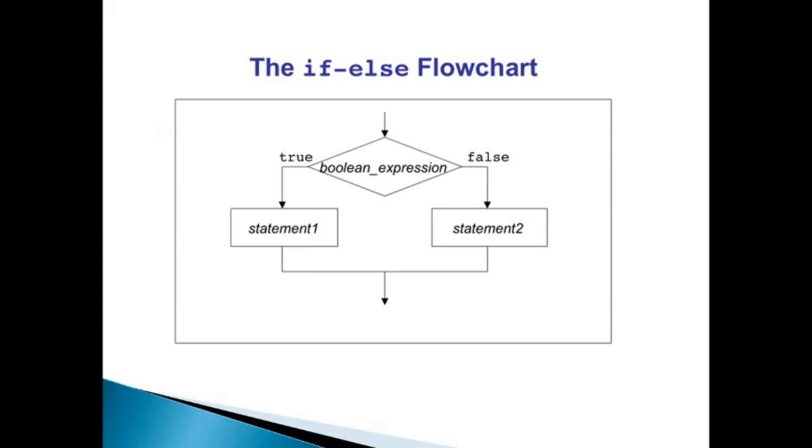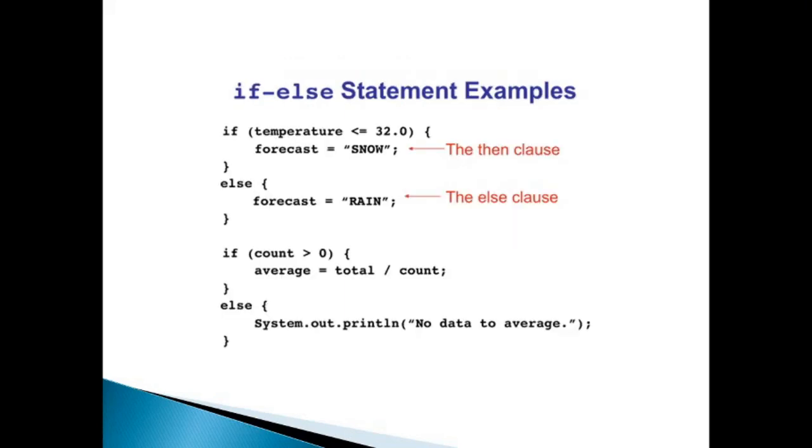Now here you are presented with an if-else flowchart. What it is doing is that a Boolean expression is computed. If it is true, then statement 1 is executed, and if it is false, then statement 2 is executed, and then the remaining functioning of the program can be performed.